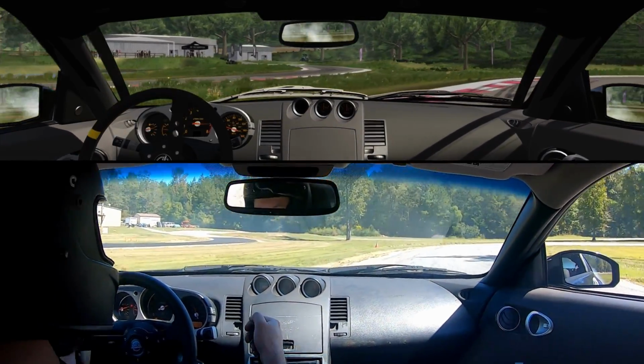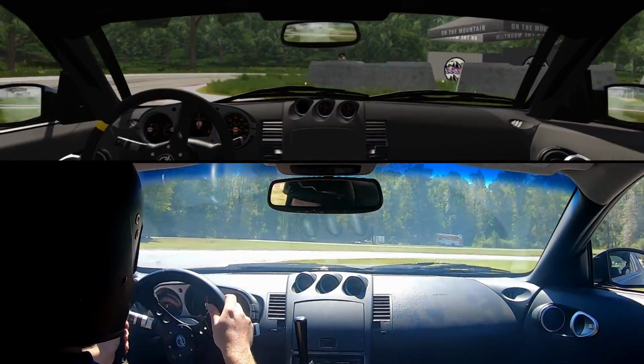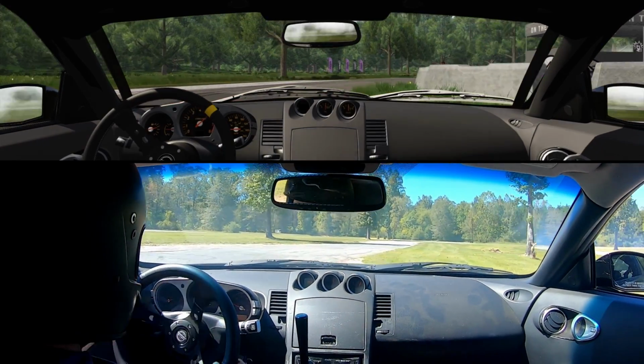All right, now some quick real talk. I drift both in real life and in sim. A lot of folks, myself included, find themselves on this epic quest to find the most realistic wheelbase settings. And while some settings are definitely better than others, at some point you just need to accept the hard to swallow pill that no settings are gonna be 100% true to real life. That said, these are the settings that I've found are the closest to my real life experience.